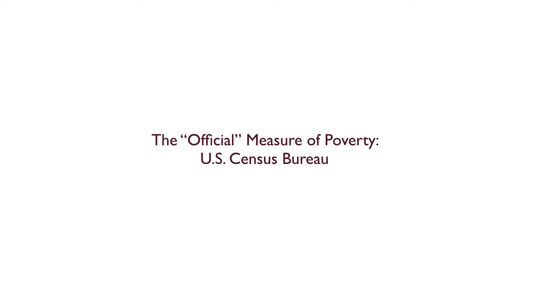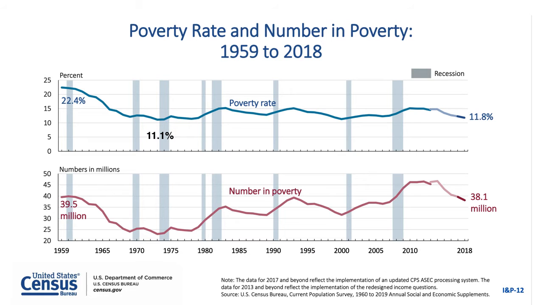And with an exception or two, we're going to save explanations about why poverty varies so much for down the road for another time. I should also note that soon enough I'm going to be arguing that the official Census Bureau measure is so deeply flawed that we probably shouldn't even use it. But because it's still the most common measure, you should be familiar with what it says. So we're going to focus on that official measure today.